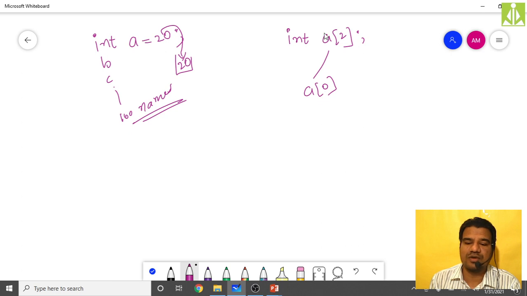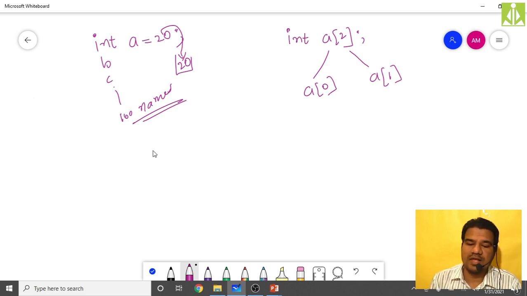So a of 0 will become my first variable, and here we have another variable. How can I access that? Means a of 1. Like this I can access a of 0, a of 1. Two variables. A of 2, 2 indicates the size or the number of elements that this array can hold. And those two variables, how can you access? Means a of 0, a of 1. Array index will start at 0 and ends at 1.